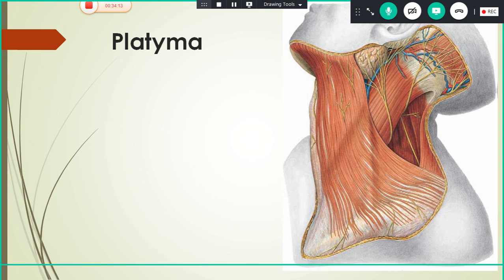So the main action of the muscle here is it mainly releases the pressure of skin on the subcutaneous veins. Okay, and it also helps in the depression of the mandible, and it pulls the angle of the mouth in horror and fright. Okay, now the muscles of the facial expressions are over.